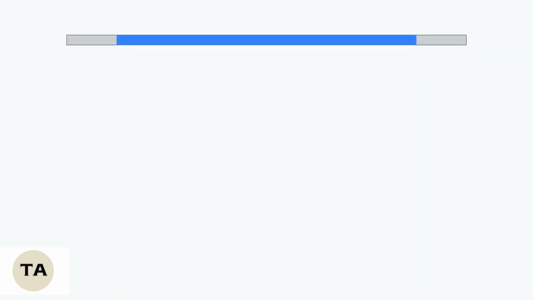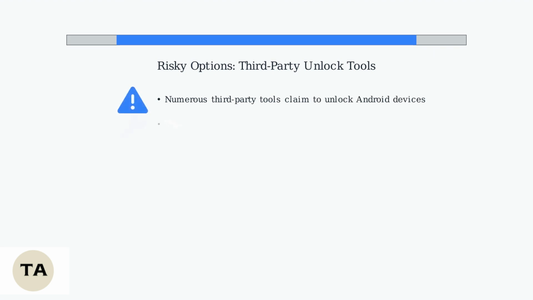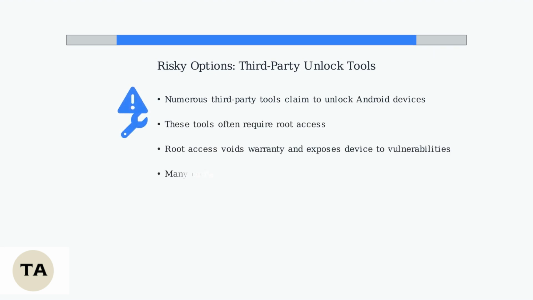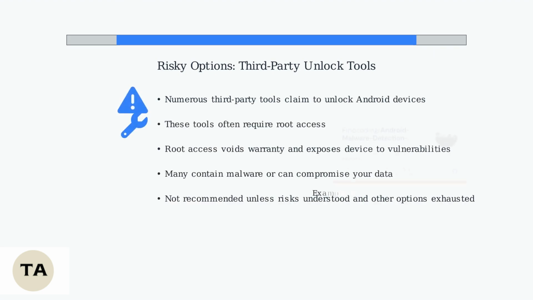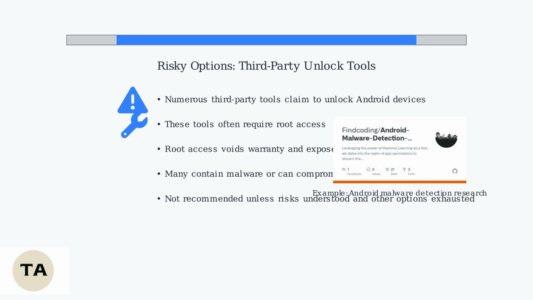Third-party unlock tools may seem like a quick solution, but they come with significant risks. Many of these tools require rooting your device, which voids your warranty and opens your phone to security vulnerabilities. Additionally, some tools contain malware that can compromise your personal data. It's generally not recommended to use them unless you've exhausted all safer options and fully understand the dangers involved.